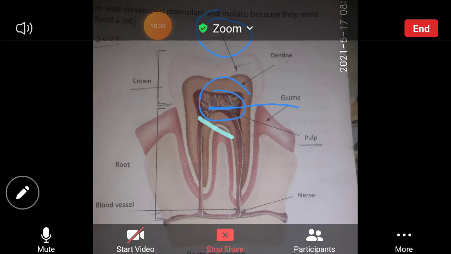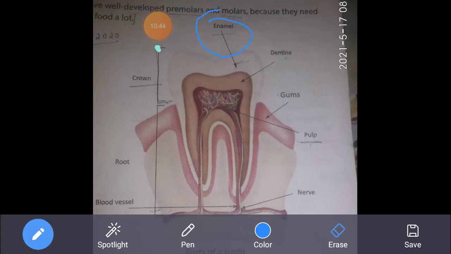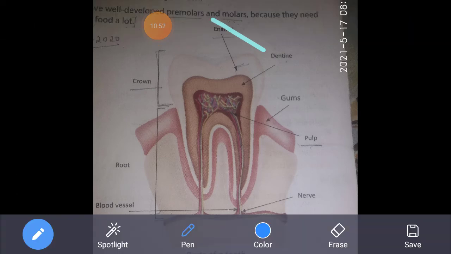So once again I am repeating the structure of the tooth. The outer white part is called enamel. It is the hardest substance in the human body. Below the enamel lies the hard dentine. Then there is the softest part of the tooth, that is called pulp. This is the softest part because it is full of nerves and blood vessels, and it forms the central part of the tooth.